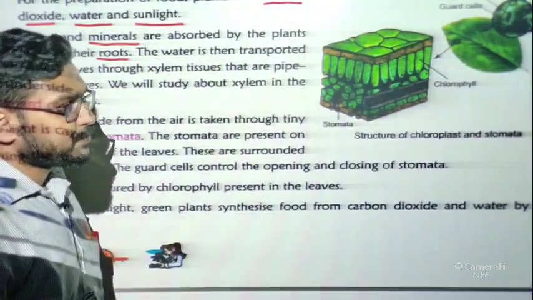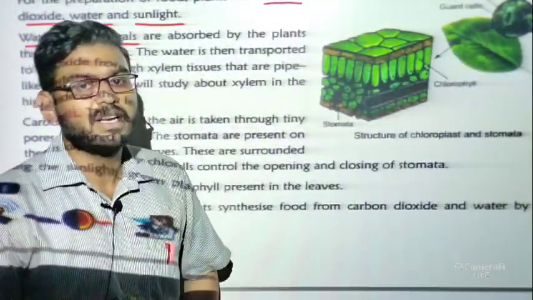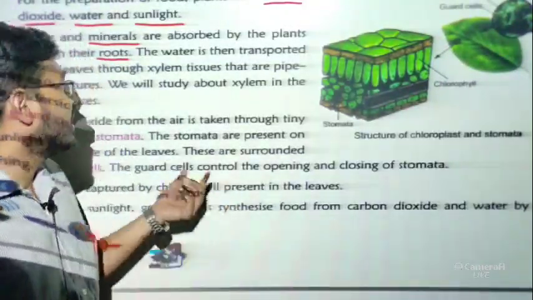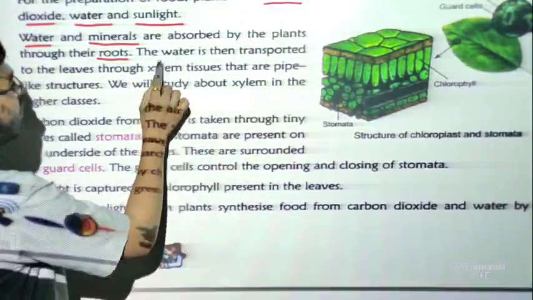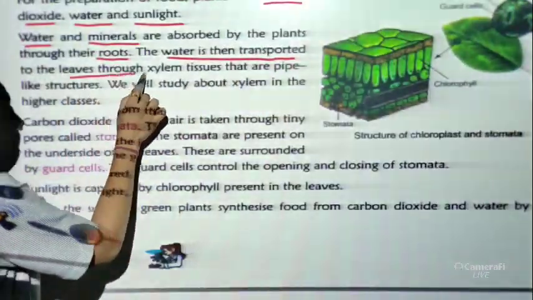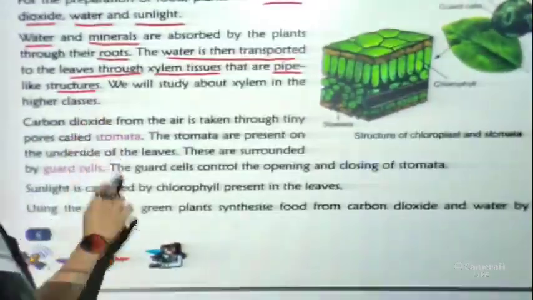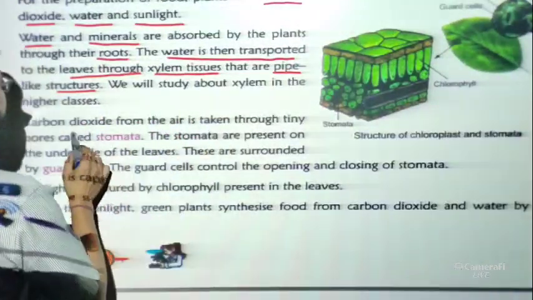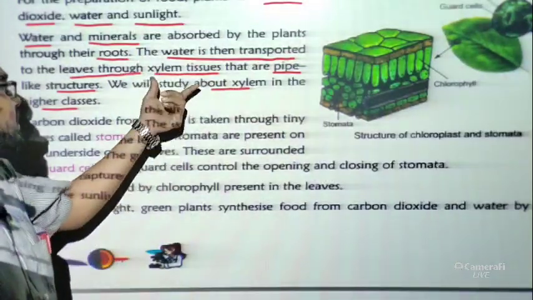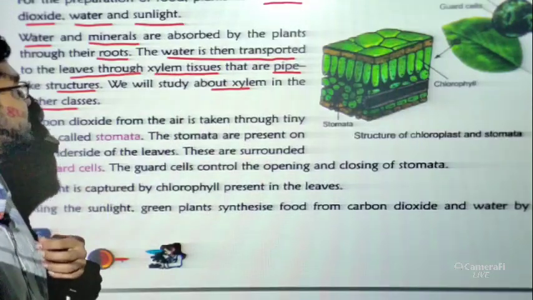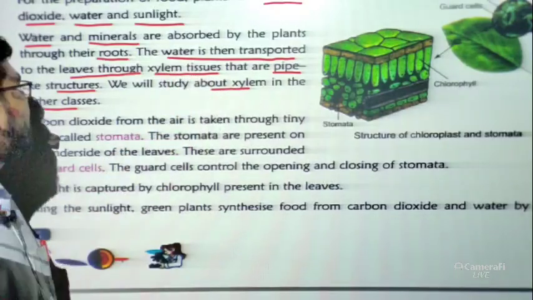All of you are very familiar with the root system and shoot system, because in class 6 you have already read it. Now we have known that water and minerals are absorbed by the plants through their roots, and the water is then transported to the leaves through the xylem tissues, which are pipe-like structures. We will study xylem in higher classes. In class 8 you will read about xylem, but for now just remember that xylem is there in the stem part, and xylem tissue is a pipe-like structure.